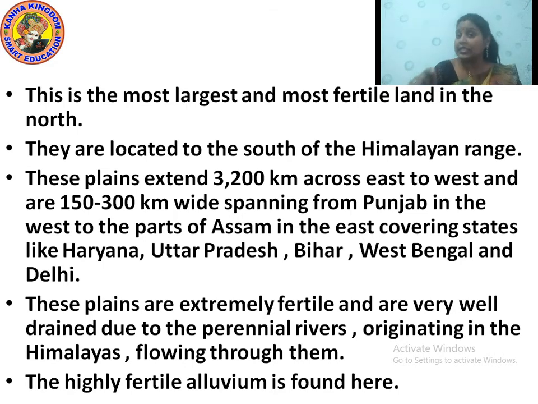These plains extend 3,200 kilometers from east to west and are 150 to 300 kilometers wide, spanning from Punjab in the west to parts of Assam in the east, covering states like Haryana, Uttar Pradesh, Bihar, West Bengal and Delhi.